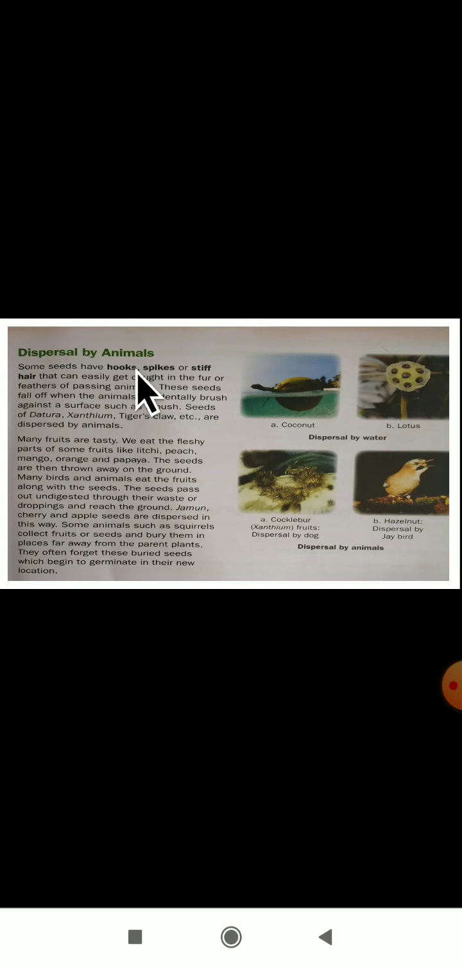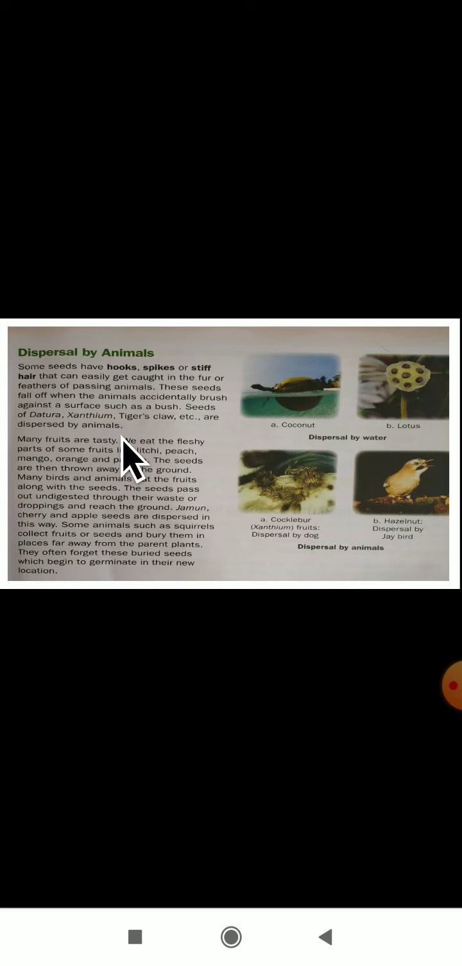Spikes are nothing but stiff hair on a part of the body. You all know that all animals have hair on their body. So the seeds can easily get caught in the fur or feathers of passing animals. Whatever seeds are there, they will sit on the fur, on the body of the animal. These seeds fall off when the animals accidentally brush against a surface such as a bush. Seeds of datura, xanthium, tiger's claw, etc. are dispersed by animals.